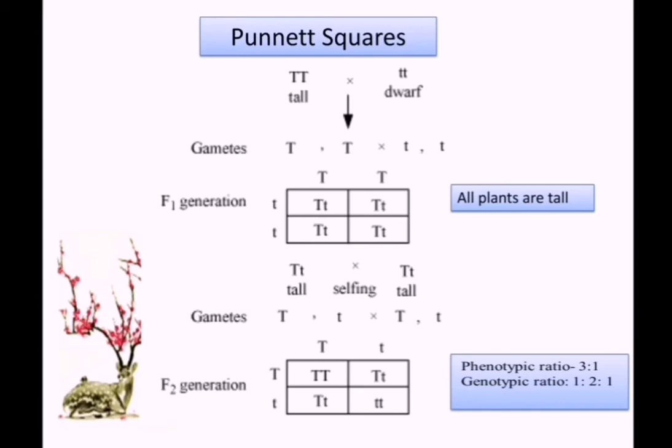Why did we write capital T first? Because capital T is the dominant character. Then in the second row, the first box has capital T on the top and small t on the left, so capital T, small t. Then the last box has small t on the top and small t on the left side, so we get small t, small t. We know it is recessive, so that is a short plant. So here the phenotypic ratio we got is 3:1 and the genotypic ratio is 1:2:1. I hope you understood this.